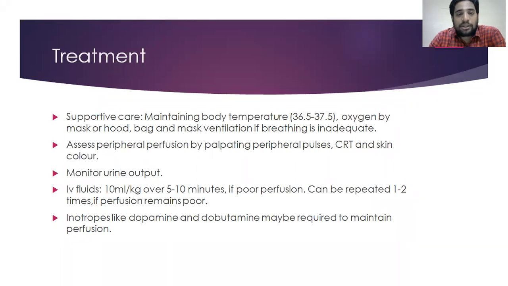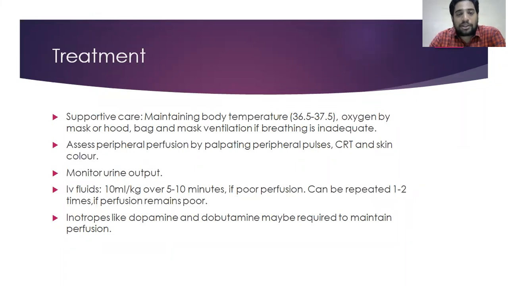First thing is we have to maintain the temperature. If the baby is hypothermic, we have to keep the baby under a radiant warmer first and maintain the body temperature. Then we have to give oxygen to the babies through a hood. If the baby's breathing pattern is not good, we have to give bag and mask ventilation. We have to establish an airway for these babies if required. If the baby is unable to breathe, maybe we have to ventilate these babies also.